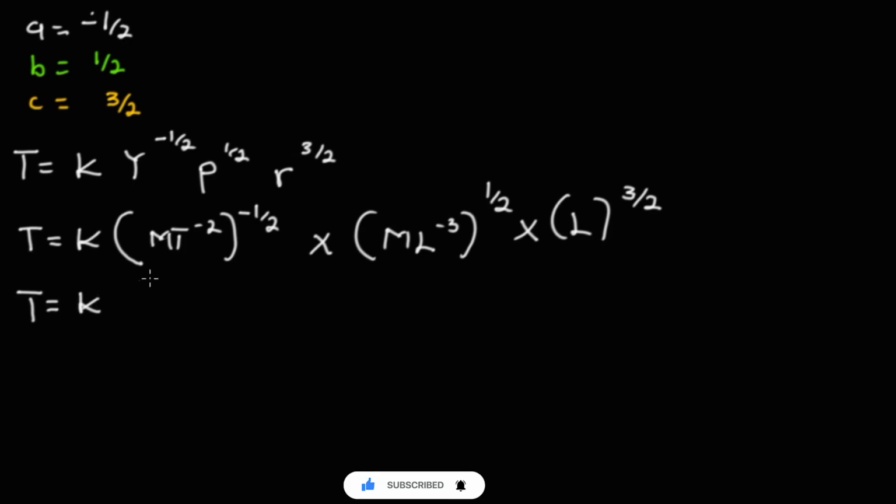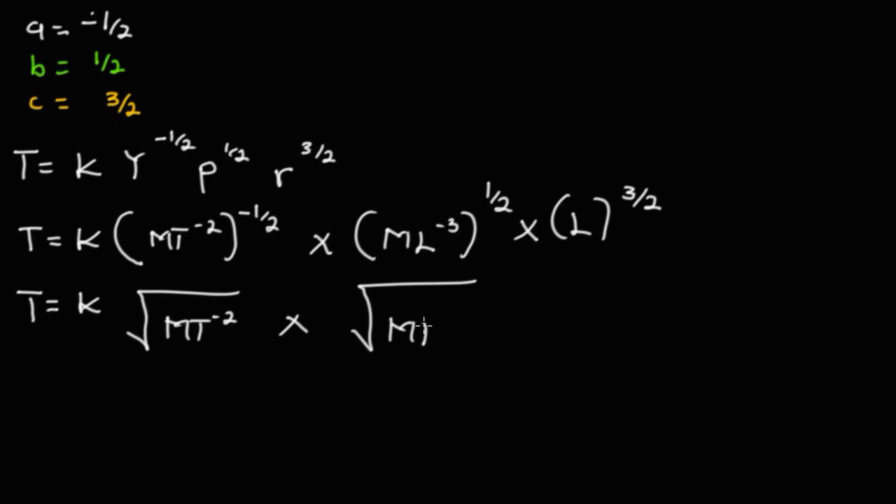Let me introduce the square root here. So what we're going to have is the square root of MT^-2 multiplied by the square root of ML^-3. I think there is a confusion here. This one has no minus, sorry, this is the only one that has a minus, so I think I misplaced my values, so forgive me.